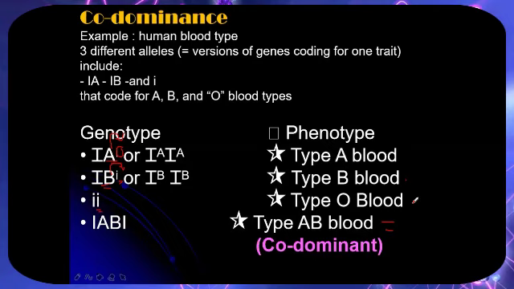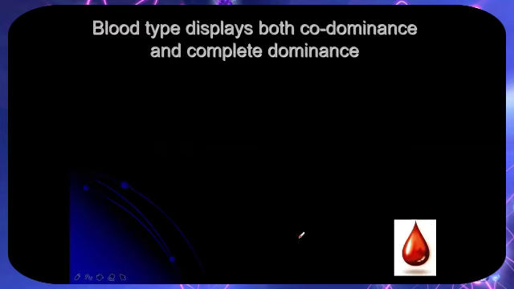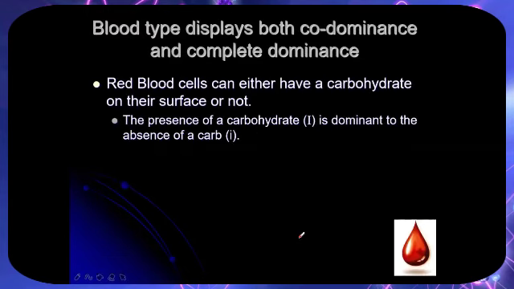Okay, remember that. Unlike blood type AB, they always go together. So they fall under codominance. They always appear together. Red blood cells can either have carbohydrate on their surface or not. The presence of carbohydrates, the big I, is dominant to the absence of carbohydrates, the small i.